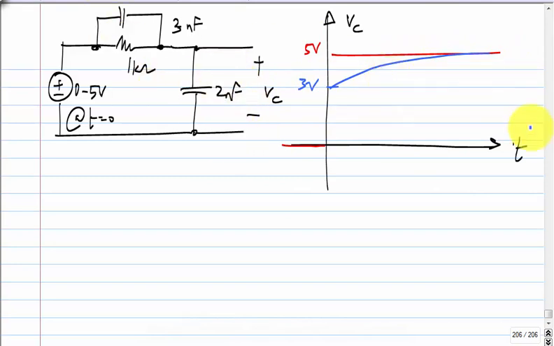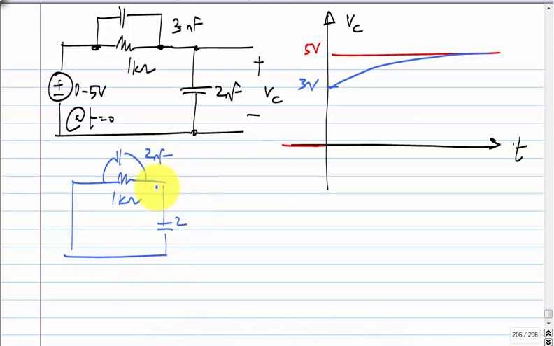Okay. What is the time constant in this case? How do you find out? So, if you set the source to 0, you get 1 kilo ohms, 2 nanofarads and 3 nanofarads and 2 nanofarads. Okay. So, this is obviously a single capacitor of 5 nanofarad in parallel with 1 kilo ohm. Now, if it is a first order circuit, it will always be reducible to this picture, right? A single capacitor in parallel with a single resistor, or a single inductor in parallel with a single resistor.